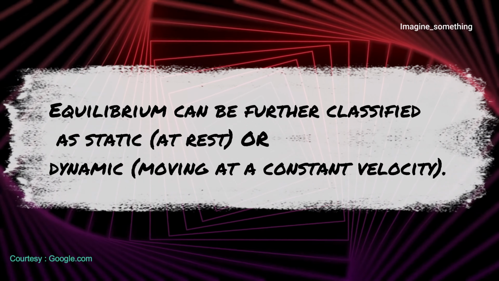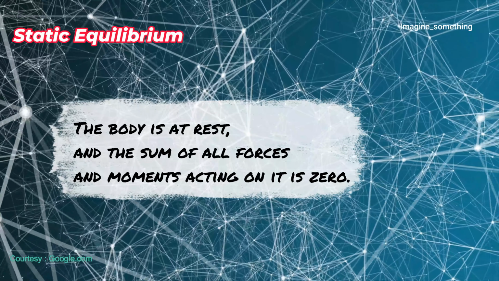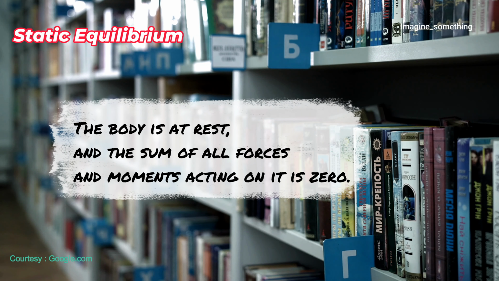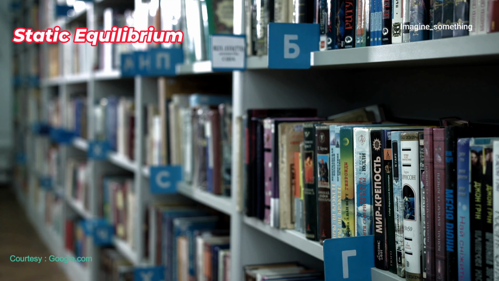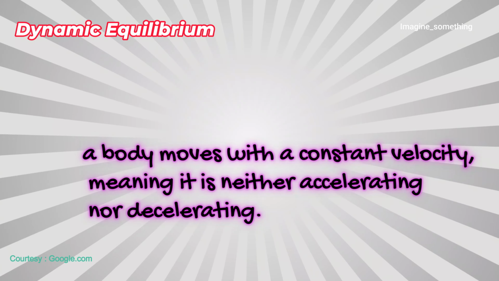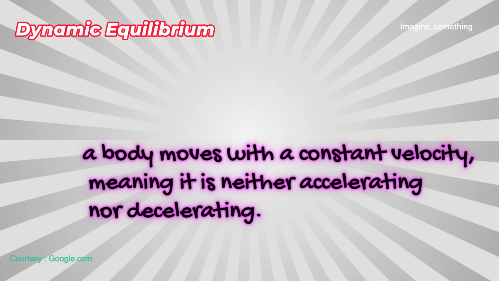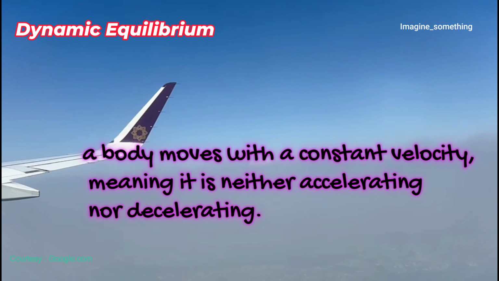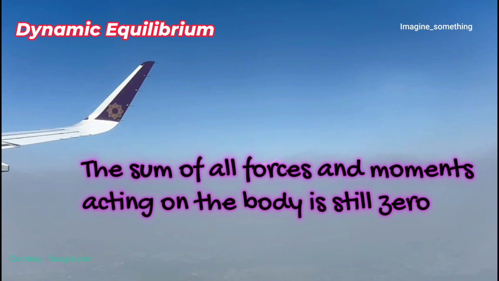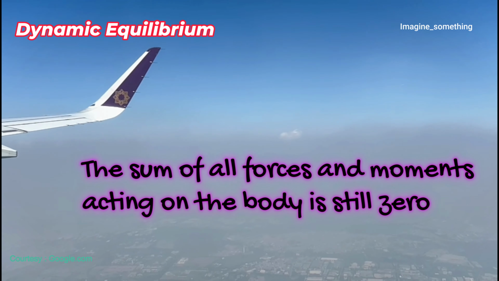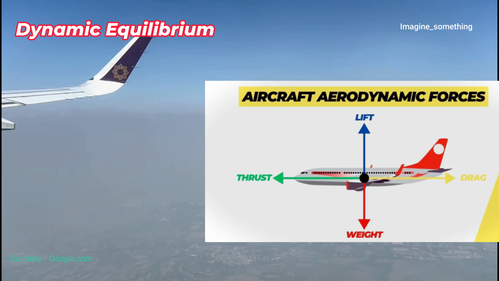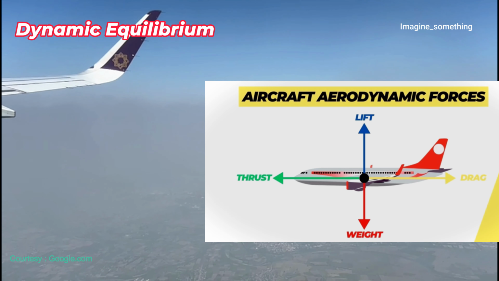Static equilibrium. In static equilibrium, the body is at rest and the sum of all forces and moments, torques, acting on it is zero. A book resting on a table is a good example of static equilibrium. In dynamic equilibrium, a body moves with a constant velocity, meaning it is neither accelerating nor decelerating. The sum of all forces and moments acting on the body is still zero.